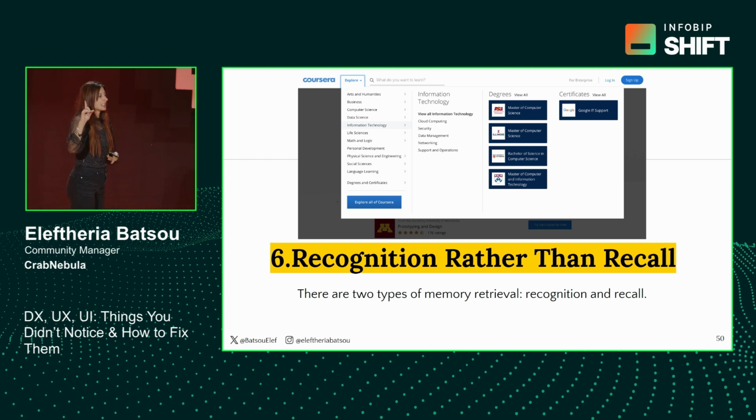The example that I have here is coming from Coursera. It's a little bit old, but I don't think that they have changed it. And it's pretty useful because we can see the text, we can see the images, and we can understand much faster what we want.